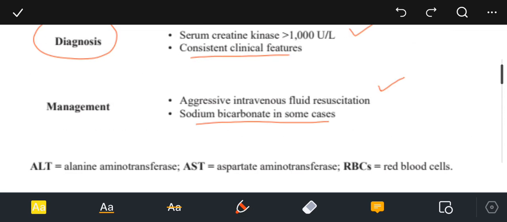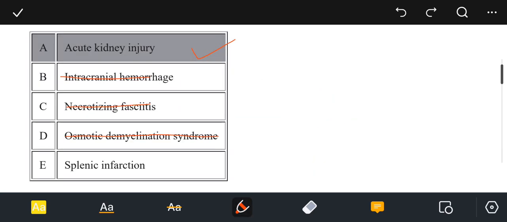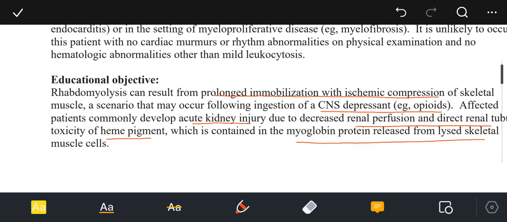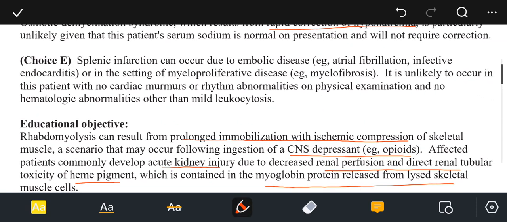Option E, that is splenic infarction. This is not likely to be happening in this patient because splenic infarction can occur due to embolic disease, for example atrial fibrillation, infective endocarditis, or in the setting of myeloproliferative diseases like myelofibrosis. It is unlikely to occur in this patient with no cardiac murmurs or rhythm abnormalities on physical examination and no hematologic abnormalities other than mild leukocytosis.